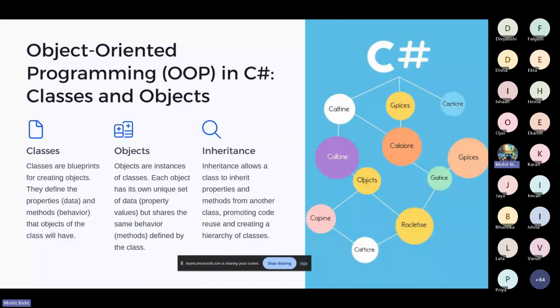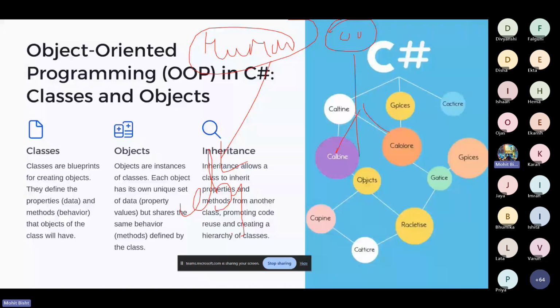Suppose this is the object, these are we, the humans, and this is the human class. The human class is a class where all the humans come, and we are the objects of this class. Objects are instances of classes. Each object has its own unique data types, values, and other things.